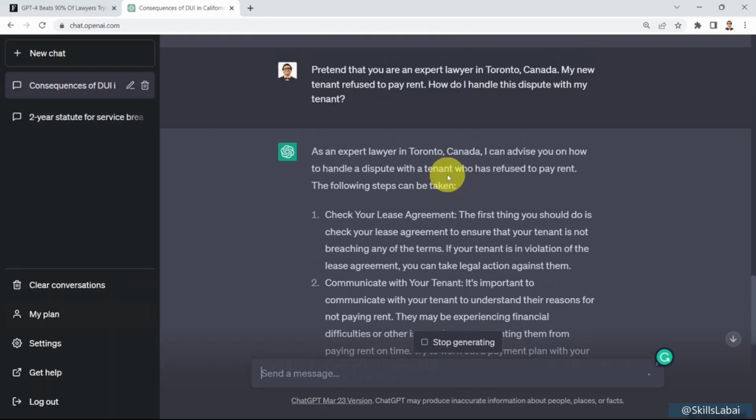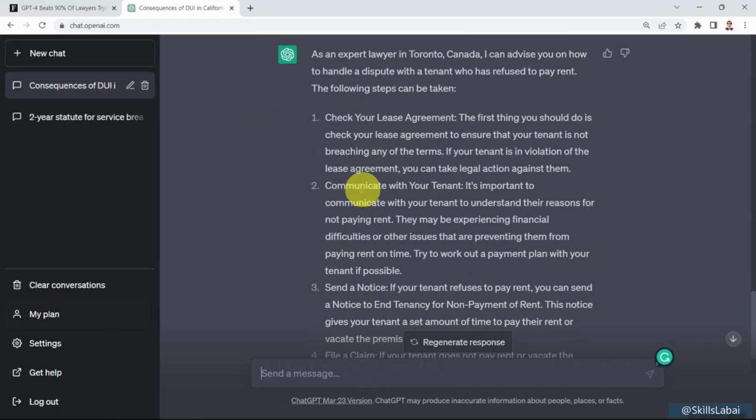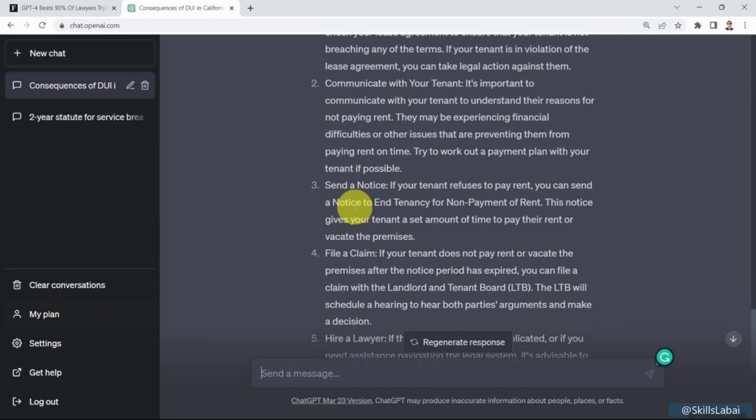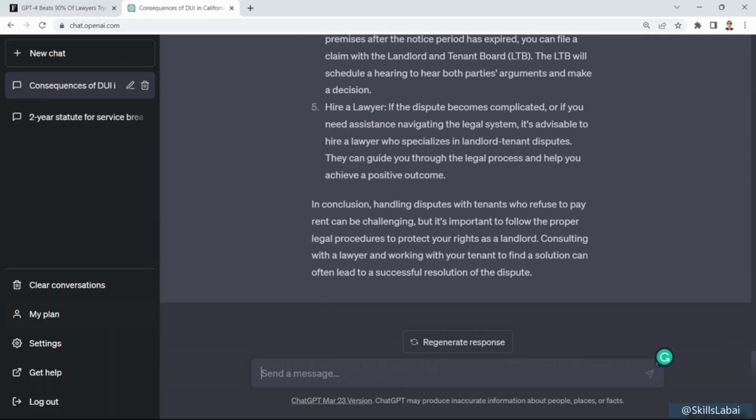What's really powerful about ChatGPT is that when you mention that you are pretending to be an expert lawyer in a specific location, because it has already been trained on pretty much the internet, and it knows the laws of these different jurisdictions and states, it can give you detailed, customized advice, which is super powerful. You can see here: check your lease agreement, communicate with your tenant, send the notice, file a claim, and then hire a lawyer at the end, and then it's giving you a conclusion as well.